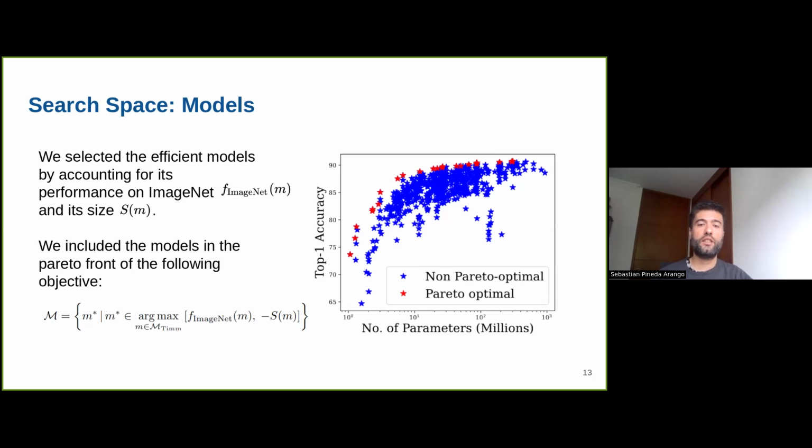To do this, we account for the number of parameters per model and the accuracy on ImageNet. What we want is to minimize the number of parameters, but at the same time have a high accuracy. So this is basically a multi-objective problem that we solve. And when we do this, we found that in the Pareto front of this multi-objective problem, there are 24 models that are the most efficient ones.